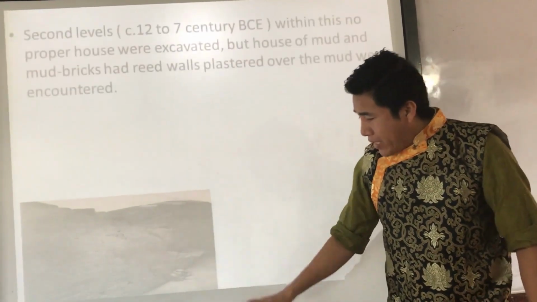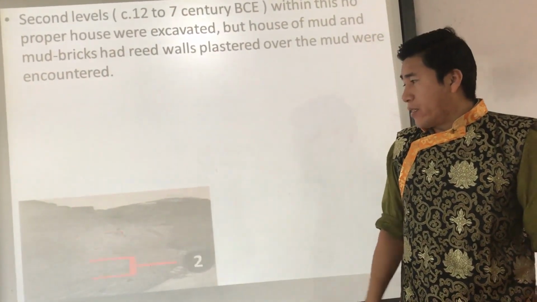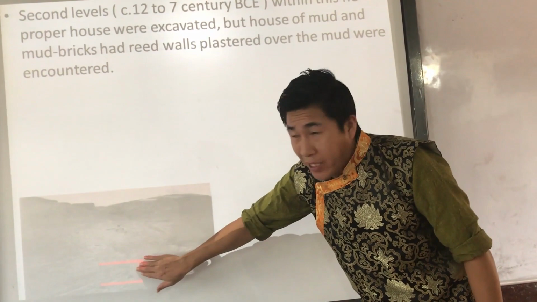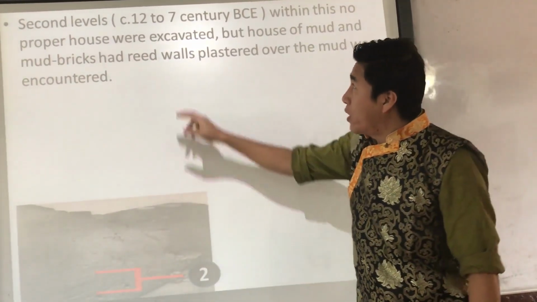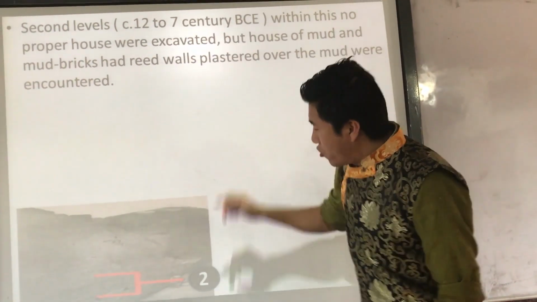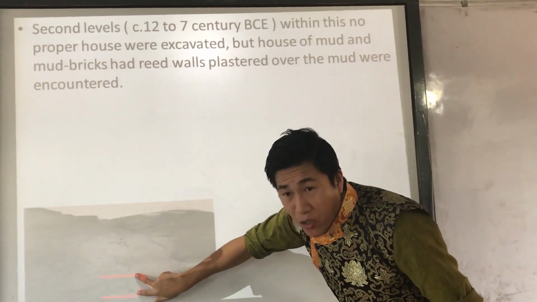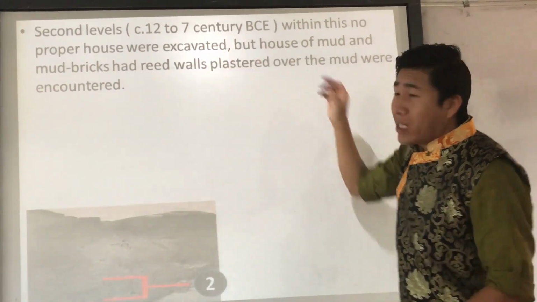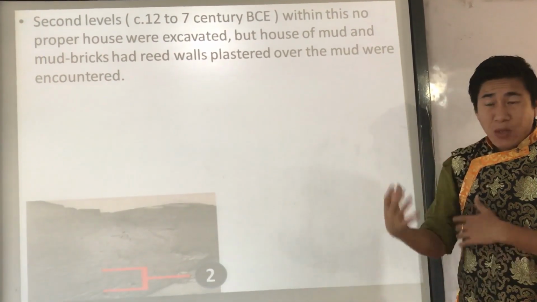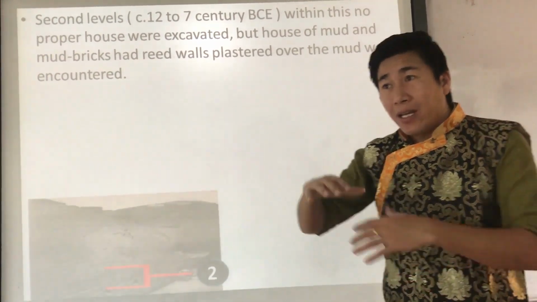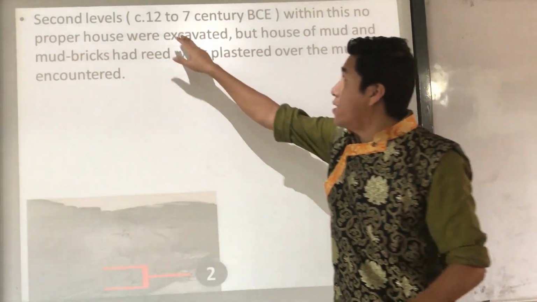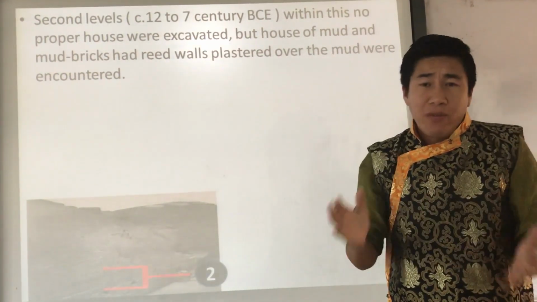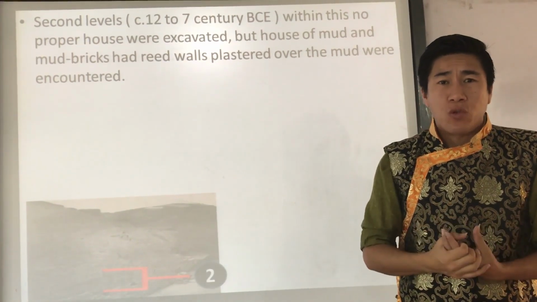Now, first, the second layer. The time frame that B.B. Lal gives over here is the 12th to 7th century BC. When he excavated this area, he found that during that period between the 12th and 7th century, there were no proper houses.